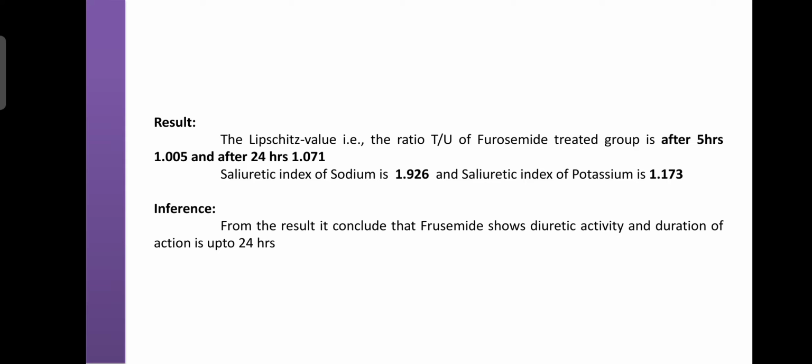We got the Lipschitz value only around 1, which shows a positive effect, but we did not get more than 2. If the values were more than 2, it would say furosemide is a potent diuretic. From this demo data, there is no relation to real research.